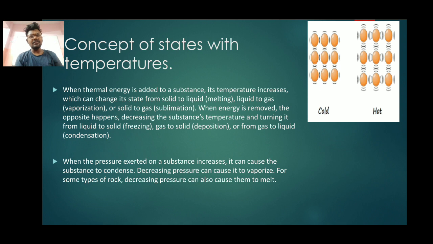The changes of state vary accordingly. For example, solid to liquid, melting; liquid to gas, vaporization; solid to gas, sublimation. When energy is removed, the opposite happens. How does it come about? I have told you when an object is cold and it is a solid matter, the atoms present in it are very tightly packed. What happens when I apply heat energy?